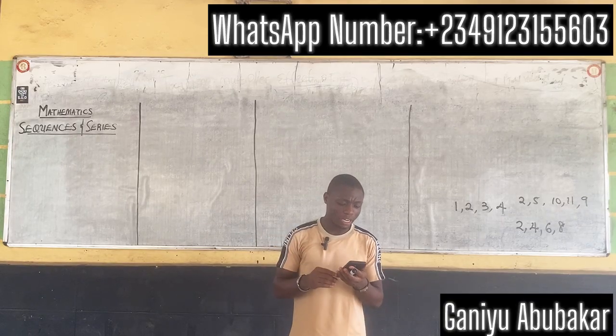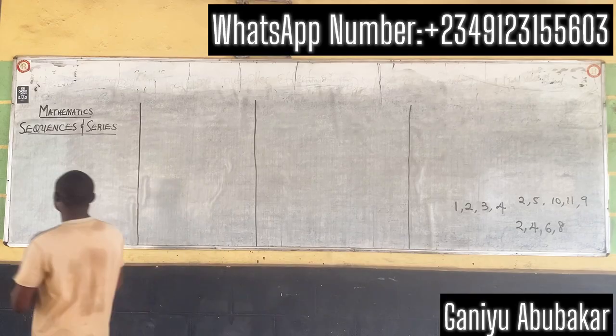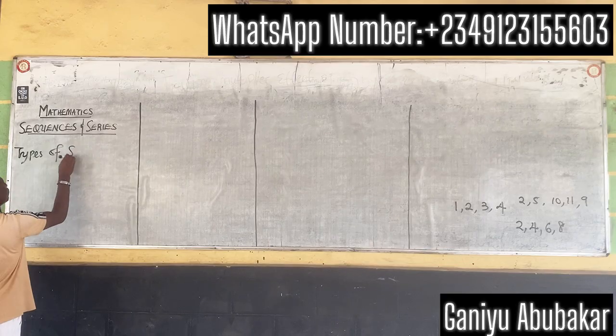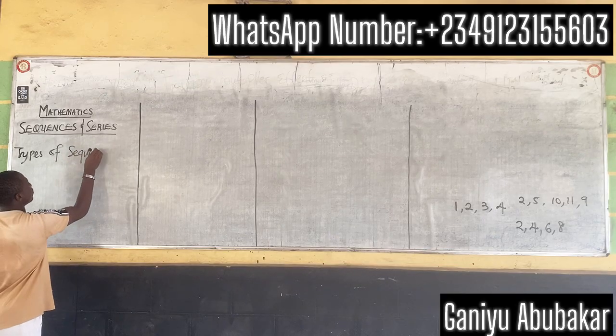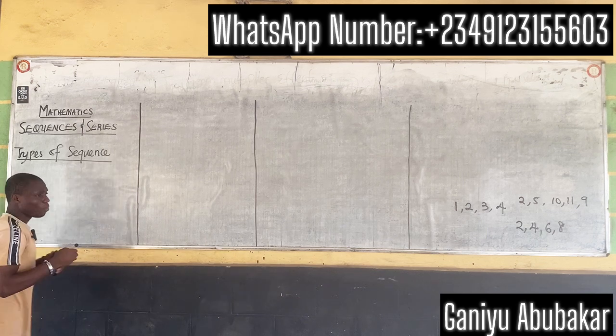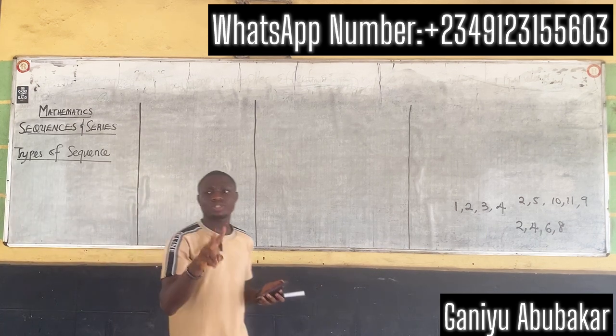Let's look at the types of sequence, please. When it comes to sequence, there are basically two types.